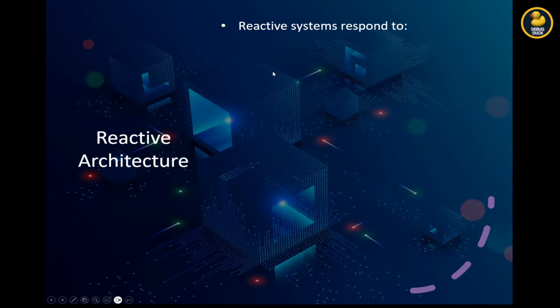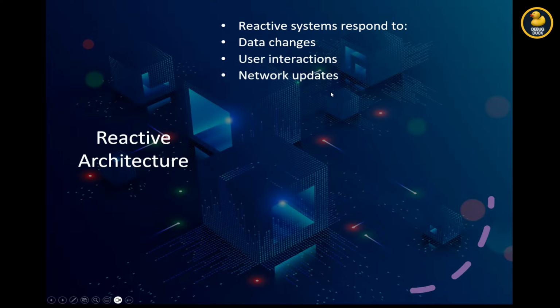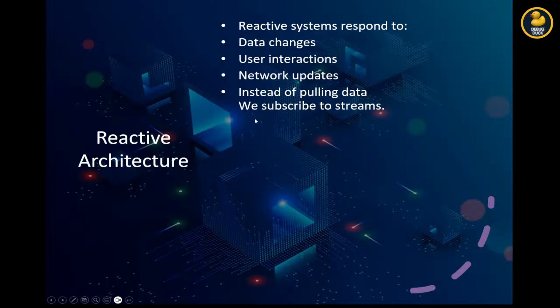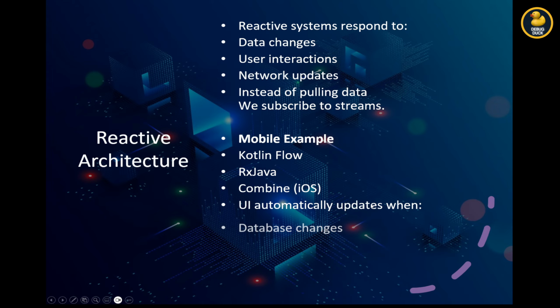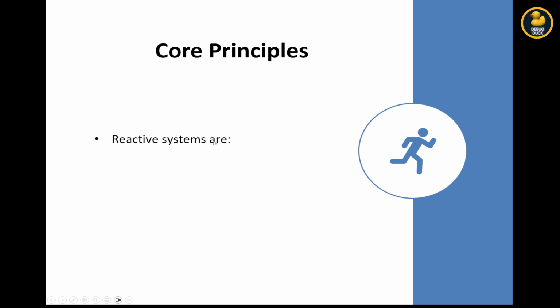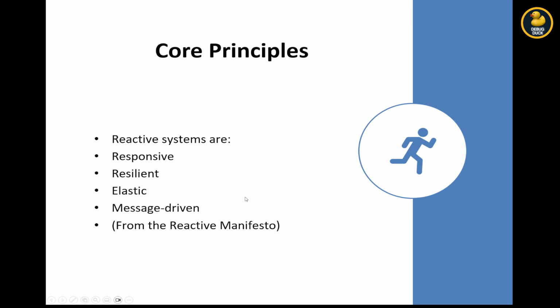Reactive architecture. Reactive systems respond to data changes, user interactions, network updates. Instead of pulling data, we subscribe to streams. Let's take a mobile example. Kotlin Flow, RxJava, Combine in iOS. UI automatically updates when database changes, network response returns, background sync completes. Core principles. Reactive systems are responsive, resilient, elastic, message-driven. From the Reactive Manifesto.